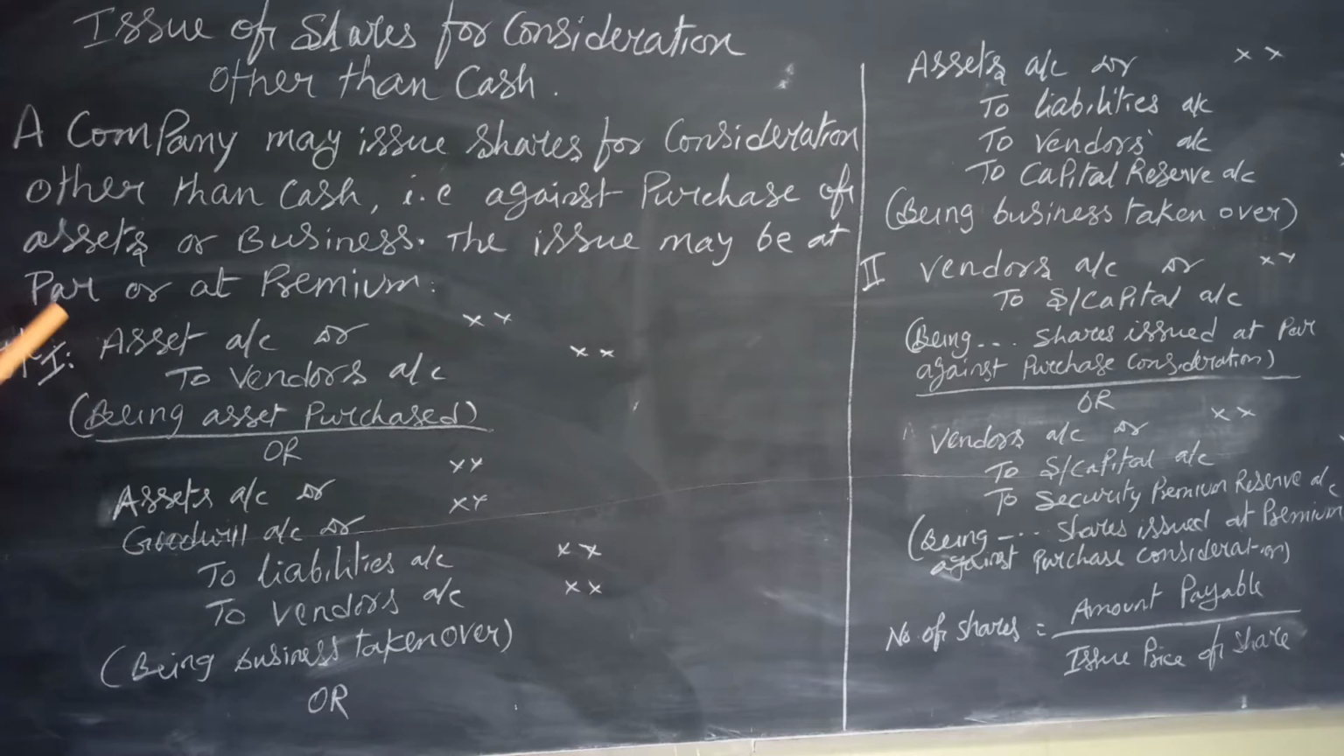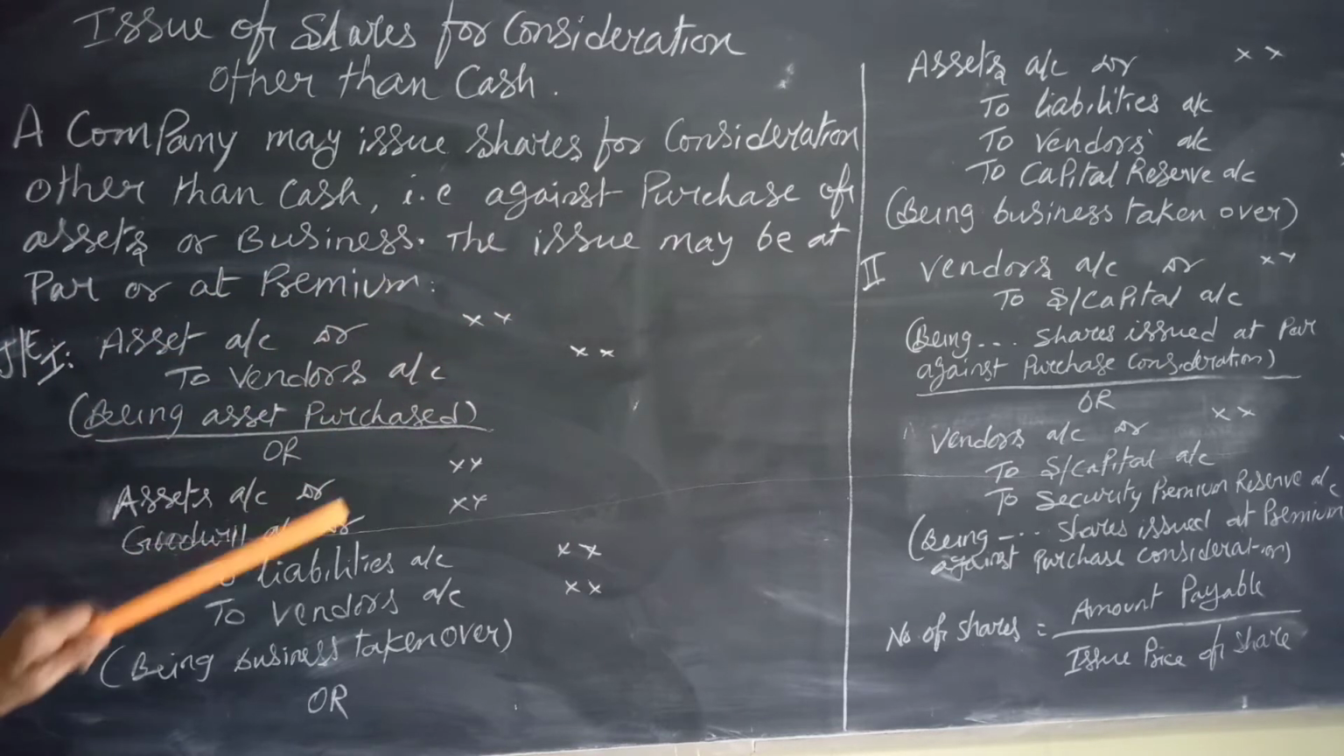Now let us see the journal entries for the issue of shares against the purchase consideration of assets or business. When an asset is purchased, suppose a machine is purchased: machinery account debit to vendors account. Vendors are those from whom we have purchased the asset. The asset account debit to vendors account, being asset purchased. Now the issue of shares may be at par or at premium. At par means at face value. At premium means more than the face value.